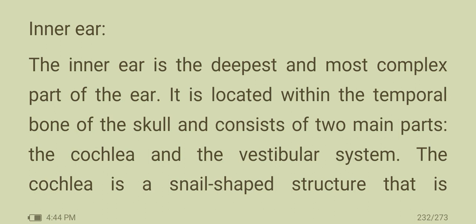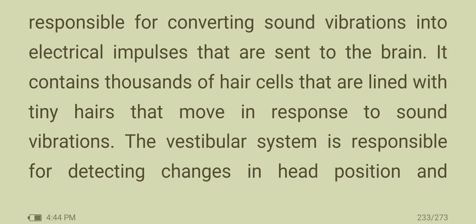The inner ear is the deepest and the most complex part of the ear. It is located within the temporal bone of the skull and consists of two main parts, the cochlea and the vestibular system. The cochlea is a snail-shaped structure that is responsible for converting sound vibrations into electrical impulses that are